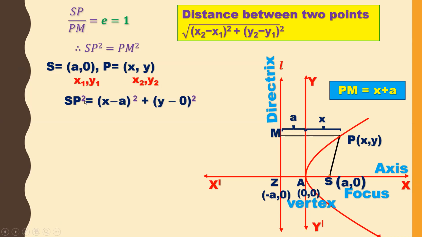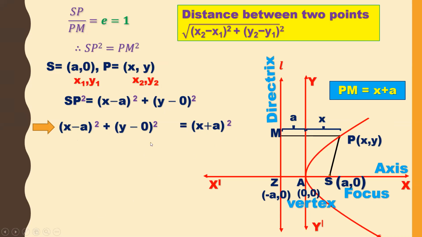So how to find SP square? (x2 minus x1) whole square, that is (x minus a) whole square, plus (y minus 0) whole square is SP square. Now I will substitute: (x minus a) whole square plus (y minus 0) whole square is equal to PM square, which is (x plus a) whole square. Already we know PM is x plus a.